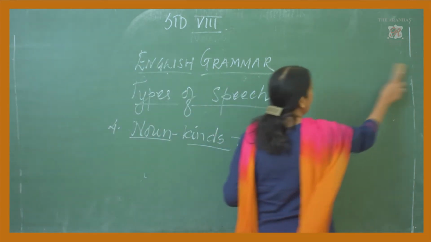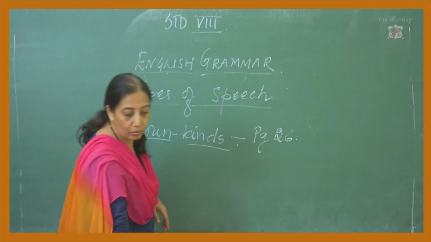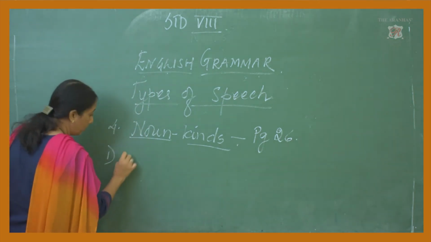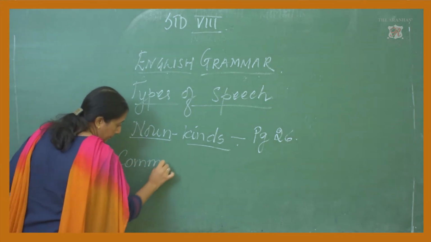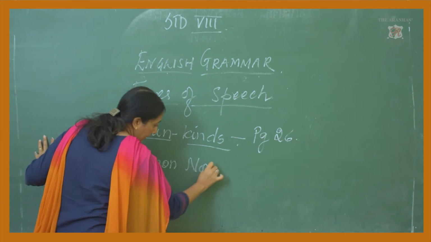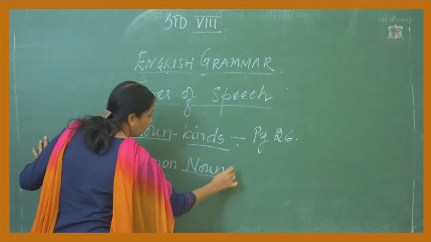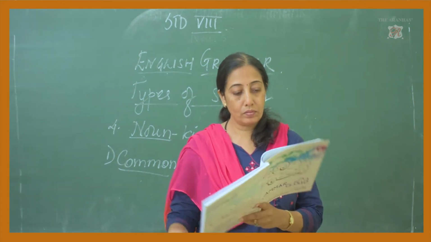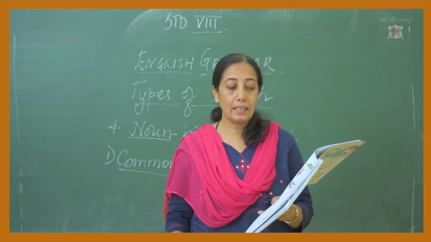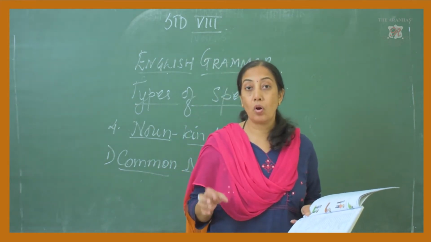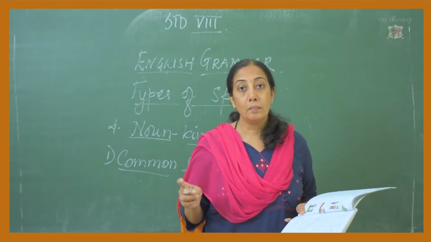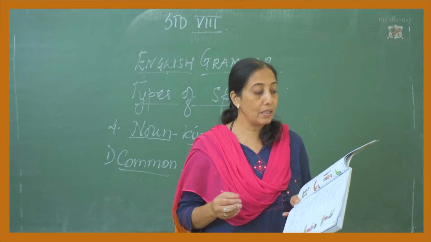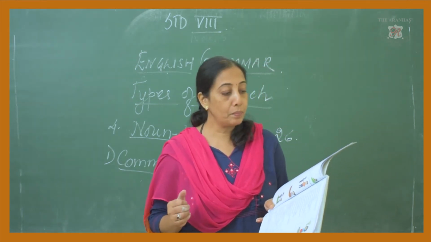So should I write here? The first one that we are going to study is the common noun, which is there in your book. Now see what a common noun is. Nouns are naming words. As I said, they are the names of a person, animal, places or things. That is a noun. The first one that you are going to see an example of there is names of persons.